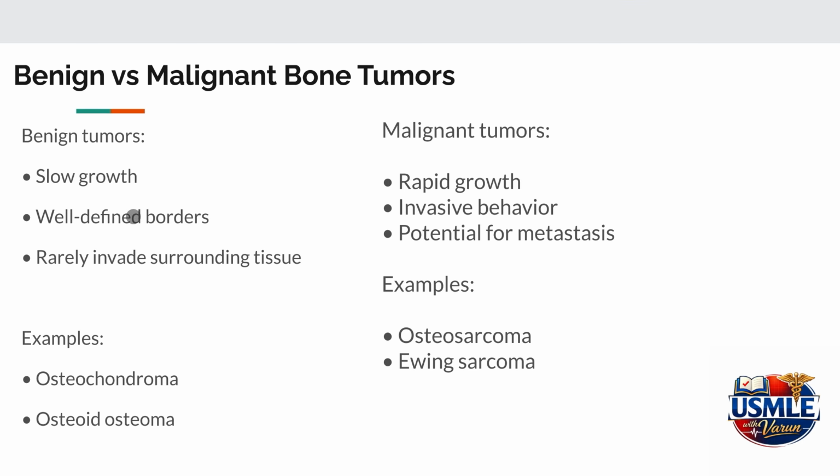Another important distinction is between benign and malignant tumors. Benign tumors typically grow slowly and have well-defined borders. They usually remain localized and rarely invade surrounding tissue. Examples of benign bone tumors include osteochondroma and osteoid osteoma. Malignant tumors, in contrast, grow rapidly and invade surrounding tissues. They also have the potential to metastasize to other organs. Examples of malignant bone tumors include osteosarcoma and Ewing sarcoma. So understanding the difference between malignant and benign tumors helps us interpret imaging findings and also how they behave clinically.